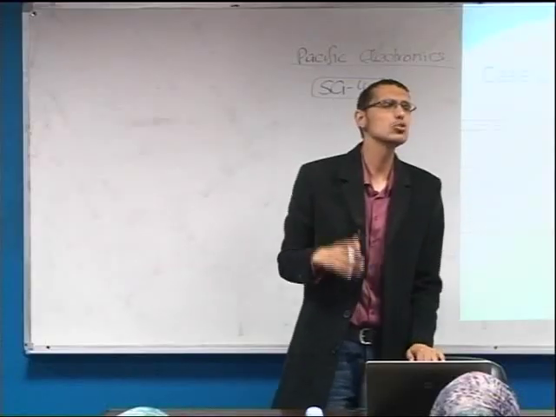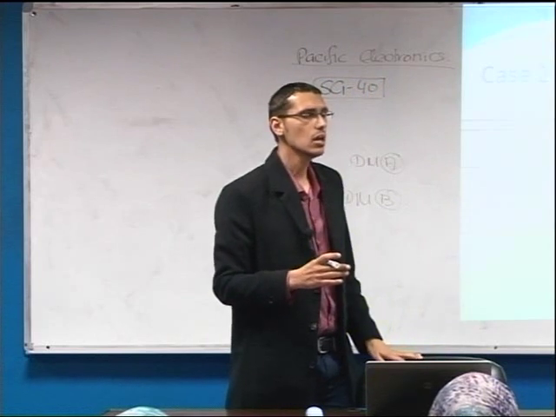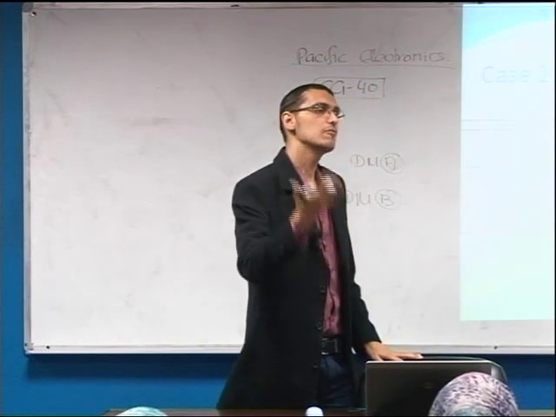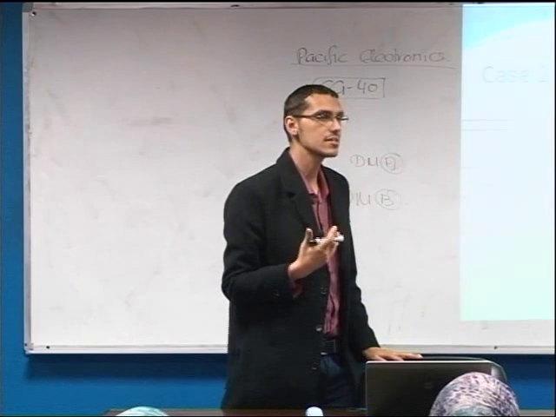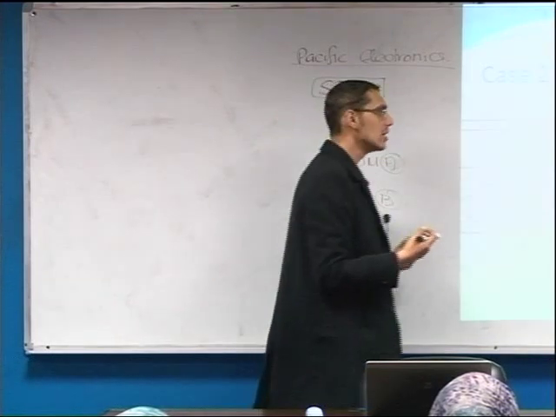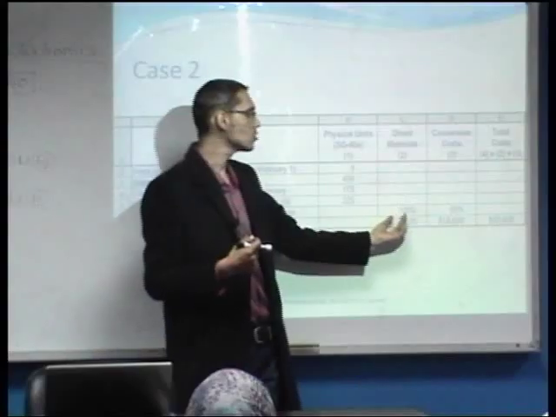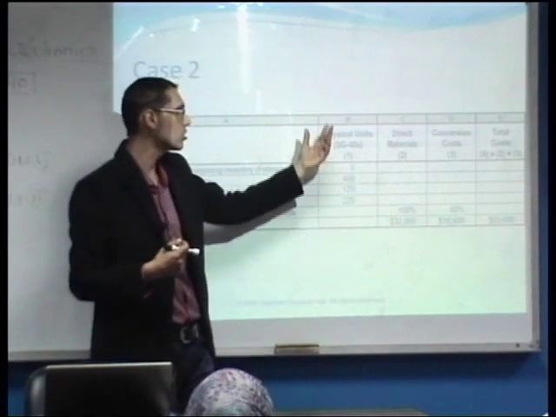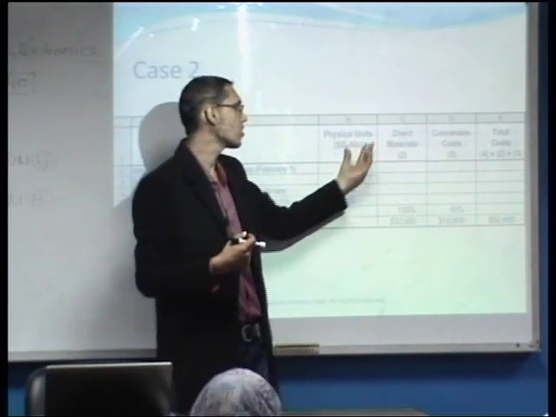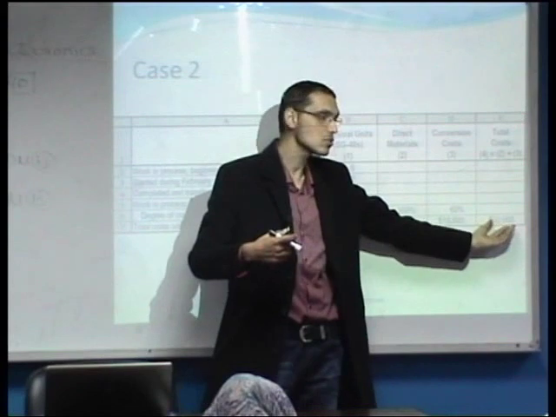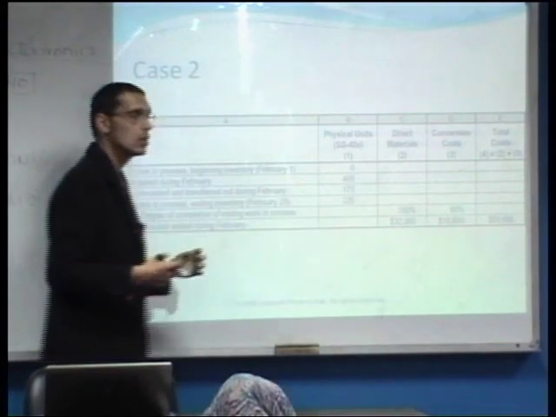The question here: could we use the same method that we have used before in case number 1? Could we divide the $32,000 by the 400 units and the 18,600 by the 400 units, which means the 50,600 by the 400 units? Why not?